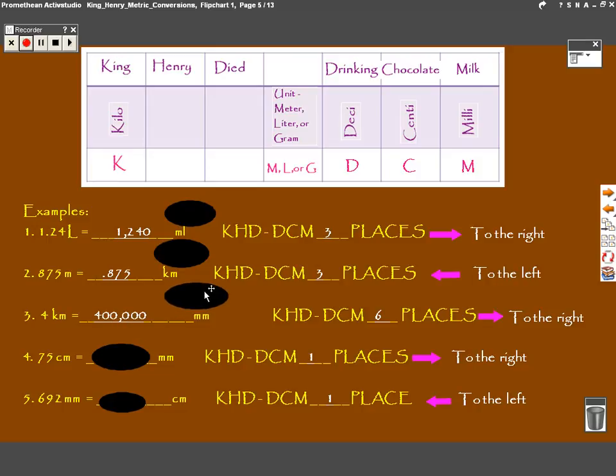So you need to move your decimal 6 places to the right. You get 4,000,000 millimeters. 75 centimeters, 1 place to the right, so we change into millimeters, becomes 750 millimeters. 692 millimeters. Moving it 1 place to the left, to centimeters, becomes 69 and 2 tenths centimeters.